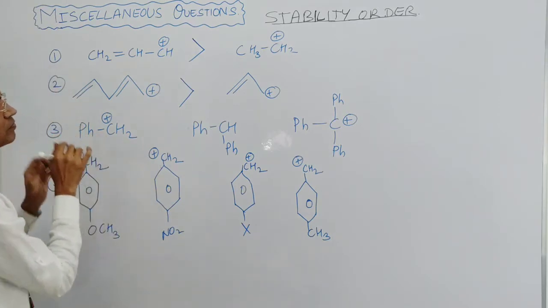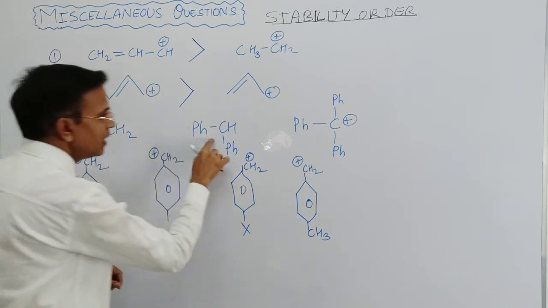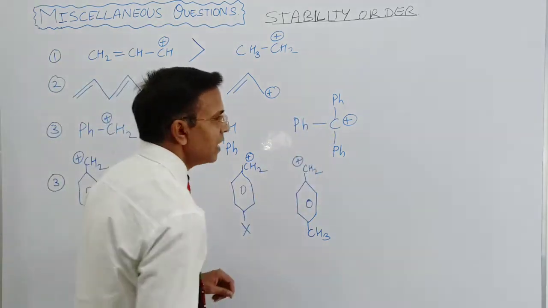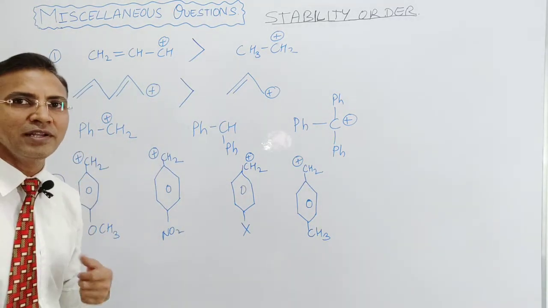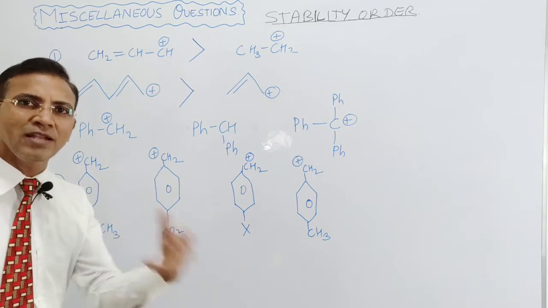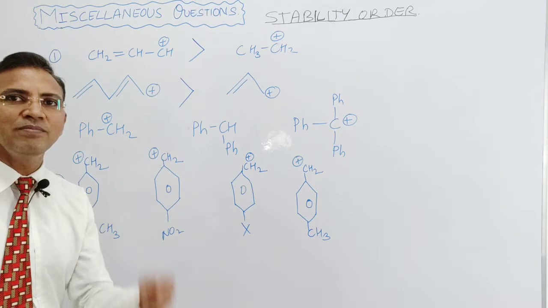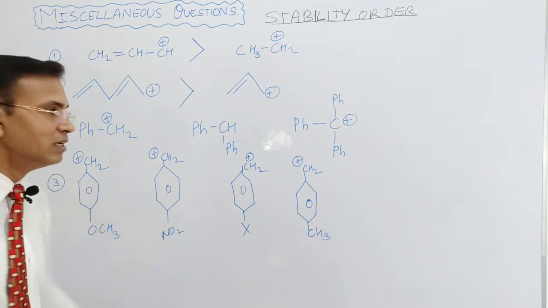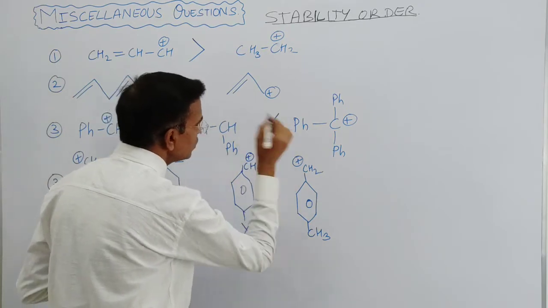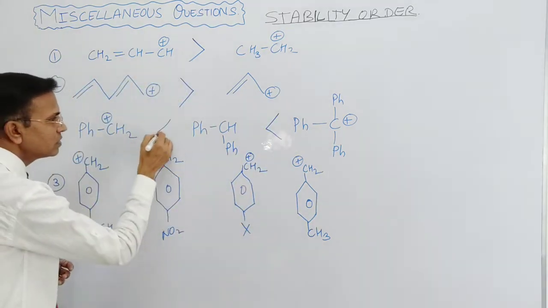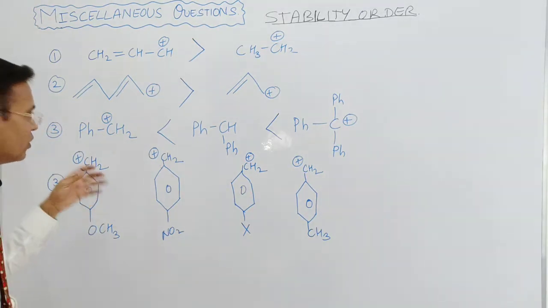So come to the next question. This is the next question. Carbocation, phenyl group, two phenyls, three phenyls, and the phenyl group delocalizes the positive charge in itself, right? So more phenyl groups, more resonance, more delocalization of positive charge, and more stable will be the structure. So here this has 3 phenyl groups, so it becomes more stable. Then the one with 2 phenyl groups, then 1 phenyl group only, right? So this is the stability order of this question.